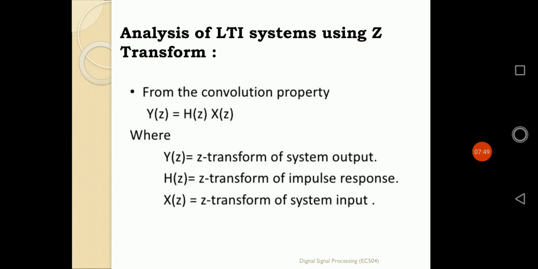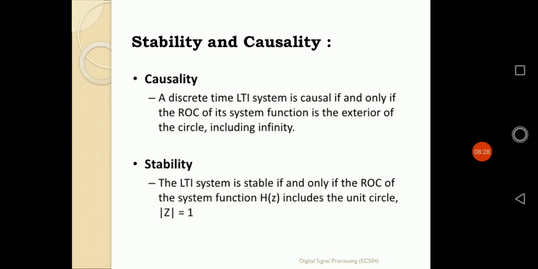So if I want to find the response of any type of LTI system, we follow this logic. In the time domain, we do the convolution of x(n) with h(n) to find the response y(n). But if I want to use transformations, we define the system response as the multiplication of their individual Z transformations. So Y(z), the Z transformation of the system's output, can be defined by the multiplication of X(z) with H(z). In that way, the analysis of an LTI system with Z transformation can be done.